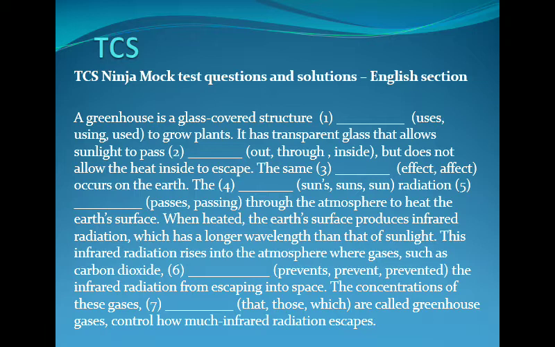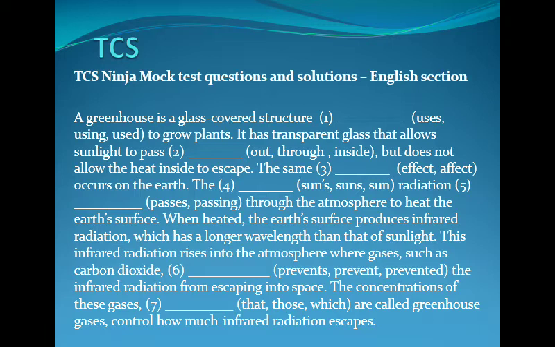The next statement goes, when heated, the earth's surface produces infrared radiation which has a longer wavelength than that of sunlight. This infrared radiation rises into the atmosphere where gases such as carbon dioxide dash. So there is a verb over here, and you need to know what the main subject is.